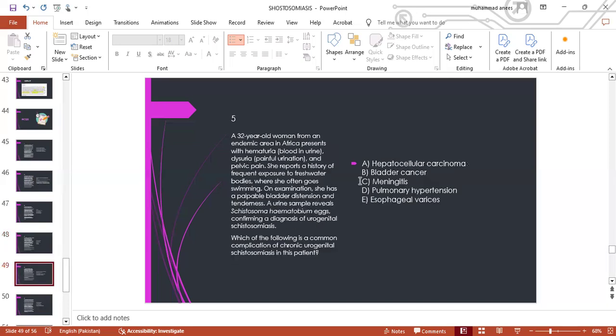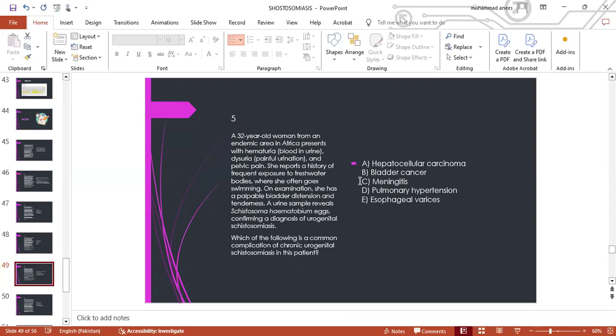Number 5: A 34-year-old woman from an endemic area in Africa presents with hematuria, dysuria, and pelvic pain. She reports a history of frequent exposure to freshwater bodies where she often goes swimming. On examination, she has palpable bladder distension and tenderness. Urine exam shows Schistosoma haematobium eggs. Which of the following is a common complication of chronic urogenital schistosomiasis in this patient?